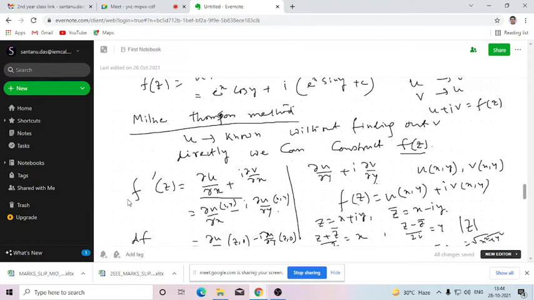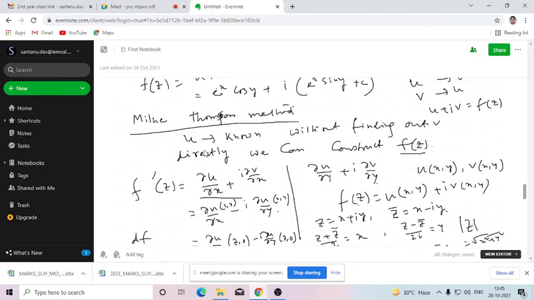So here f dash z, you know that the derivative of f with respect to z can be represented in terms of the partial derivatives with respect to x, or it can be represented in terms of the partial derivatives with respect to y. So f dash z can be written as del u del x plus i del v del x, or in terms of del u del y plus i del v del y. So let us consider this. We can proceed with the help of this.